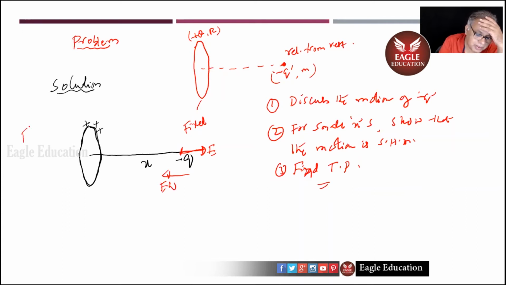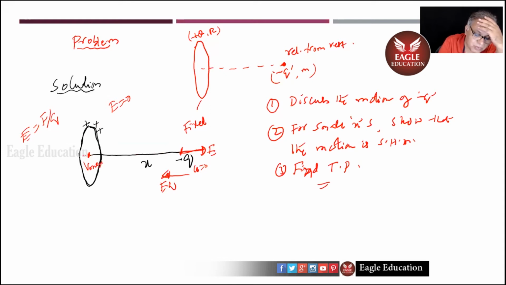Why? E equals F by Q, F equals EQ. So EQ force will act on it. It started from u equals 0 velocity, so it accelerates. E is all the time along this line only. Speed goes on increasing. When it comes, E was 0, right? Did we not say previously x equals 0, E is 0? But in spite of it, it has a maximum velocity here, because it is going on accelerating like this. So the velocity is there.